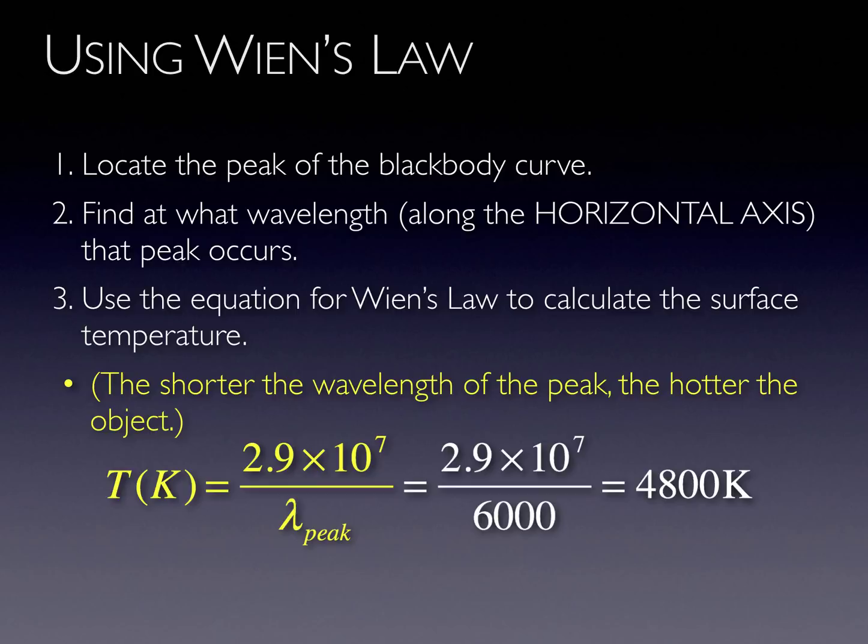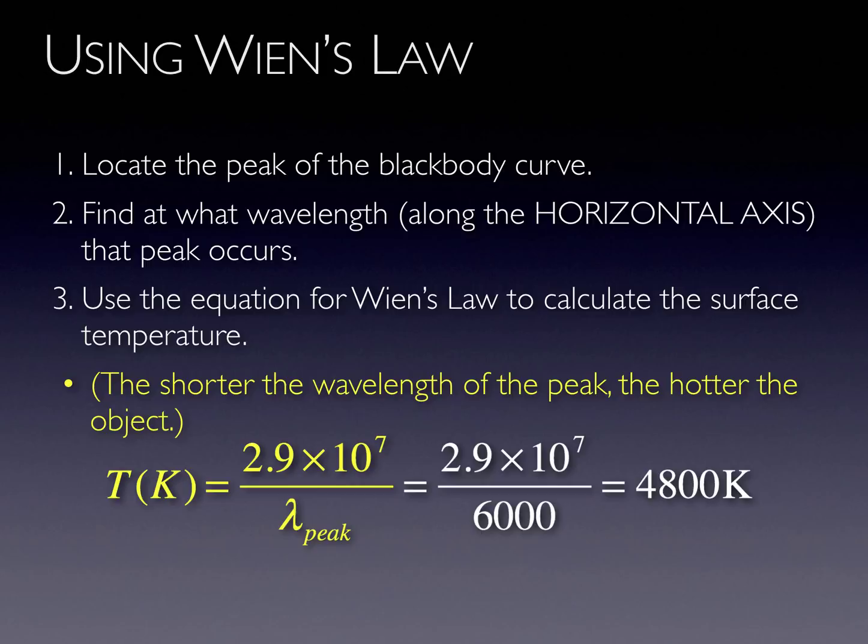Then, by plugging into the Wien's law equation, the surface temperature can be calculated. When the wavelength of the peak is in angstroms, one takes 2.9 times 10 to the 7th power and then divides by that wavelength. The temperature unit will be kelvins.